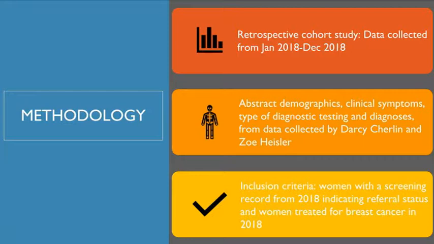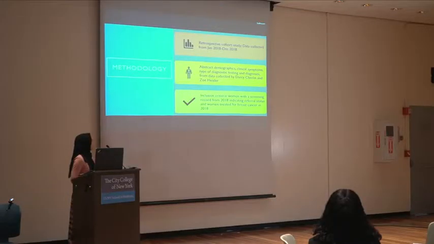My study is a retrospective cohort study conducted using data from January of 2018 to December of 2018. I analyzed the demographics, clinical symptoms, types of tests, and stage of breast cancer, all of which Darcy and Zoe collected, and further projects, from the electronic medical record and paper medical records. I included only women who had a screening record from January to December of 2018 and a clinician note indicating their symptoms or their referral status, and women who were treated for breast cancer in ORCI in 2018. So there were two arms to my study.